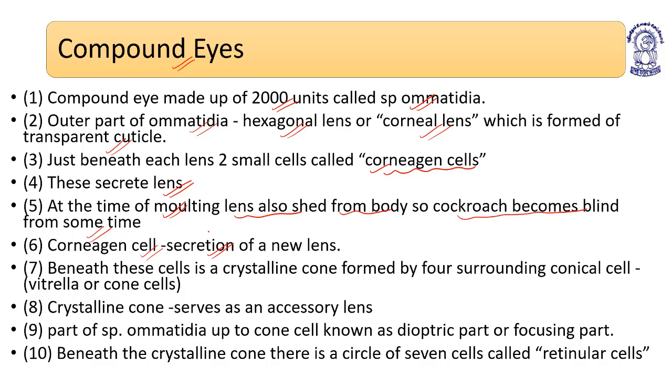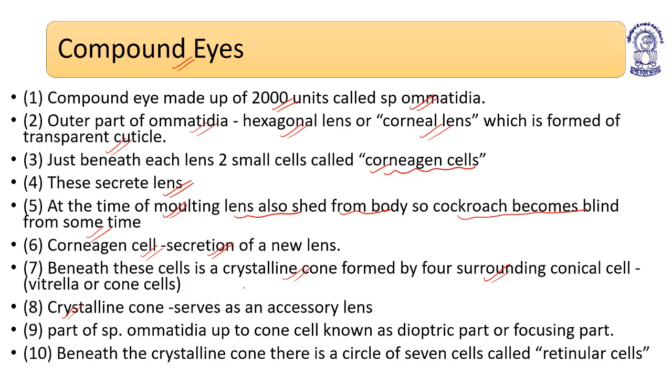Corneogen cells help in the secretion of new lens. Beneath these corneogen cells, there is a crystalline cone which is formed by four surrounding conical cells, known as vitrellae or cone cells.